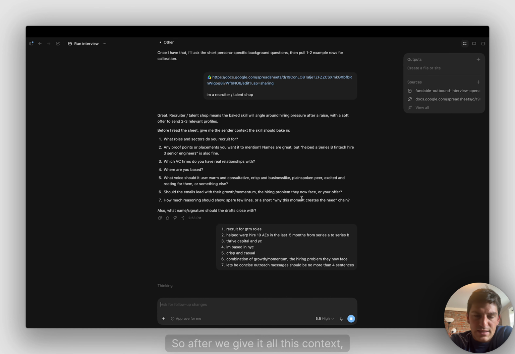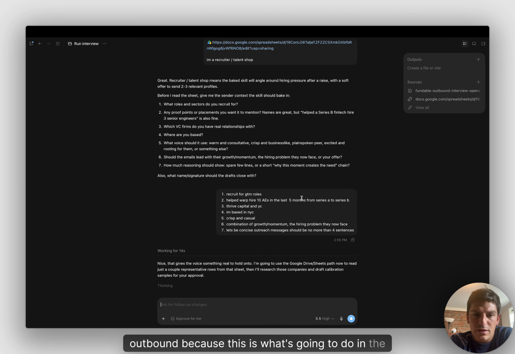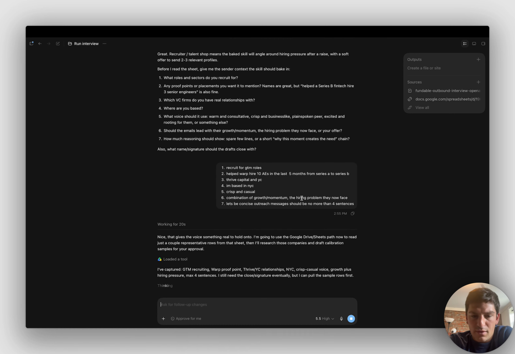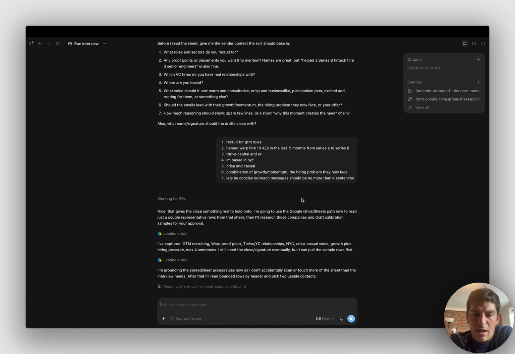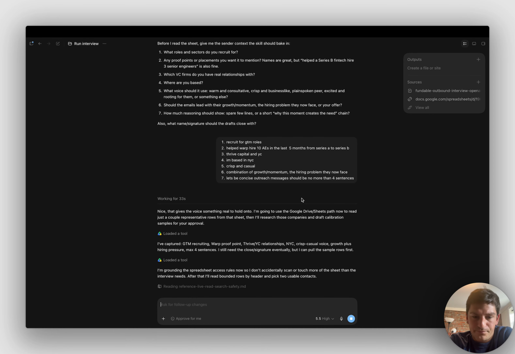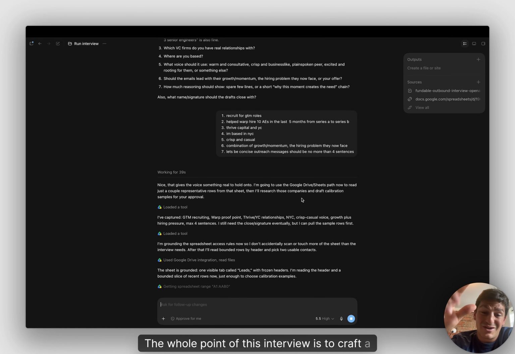After we give it all this context, it's going to read the sheet that we provided and draft a couple simple messages. It's really important here that you take time and make sure you actually like the outbound, because this is what it's going to do in the future every day. So take your time. You can go back and forth, make sure it's writing how you would write. And once we get something good here, we'll ask it to move forward and create the skill that will go into production. Right now we're running the interview. The whole point of this interview is to craft a new skill that will be used on a daily basis.